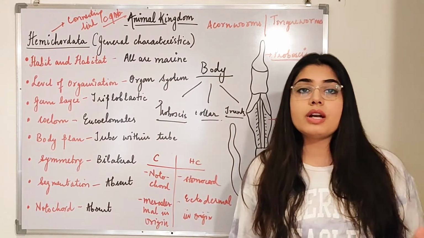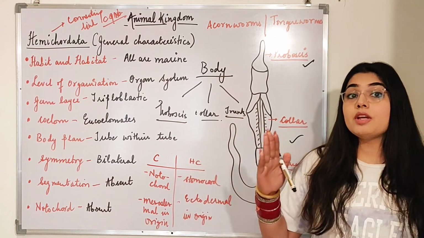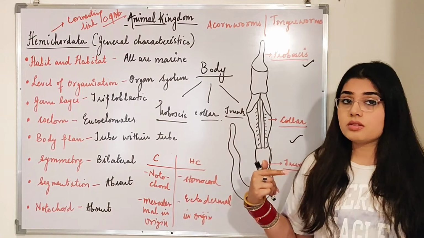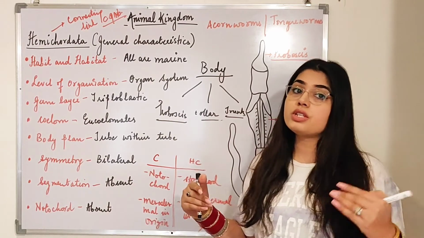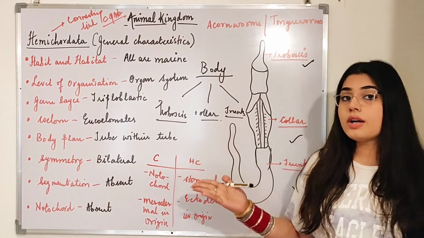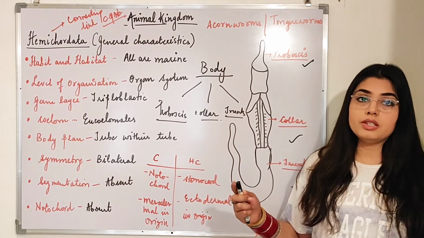Connecting link between chordates and non-chordates is a phylum called hemichordate. Why was Hemichordata made? Because their structures were of different origin. They had stomochord which originated ectodermally, right? But in case of chordates, they had notochord which developed mesodermally.